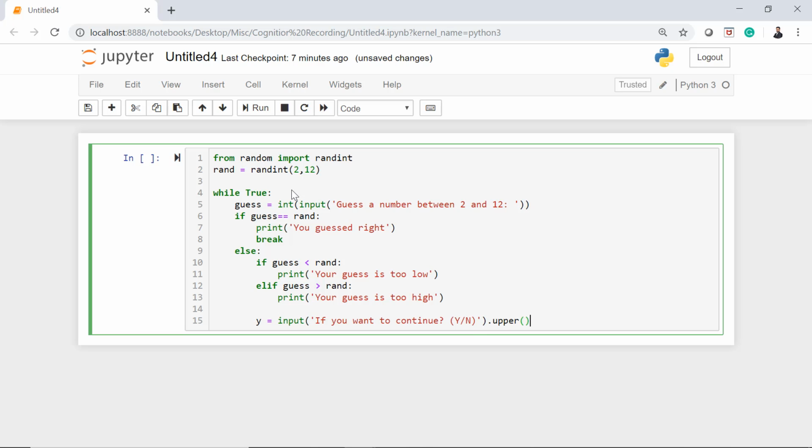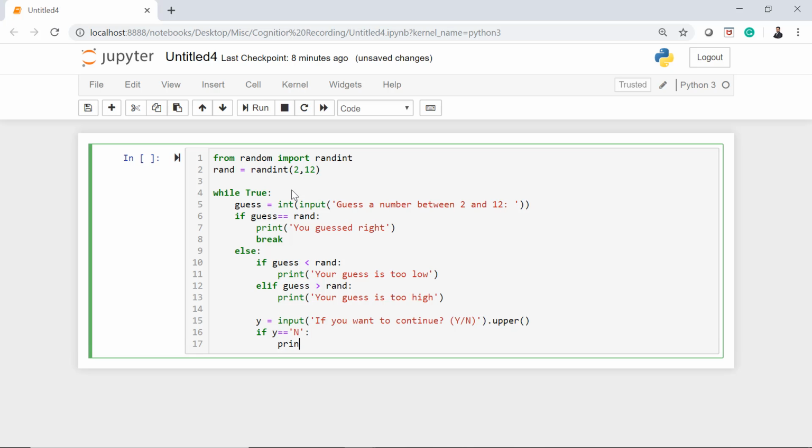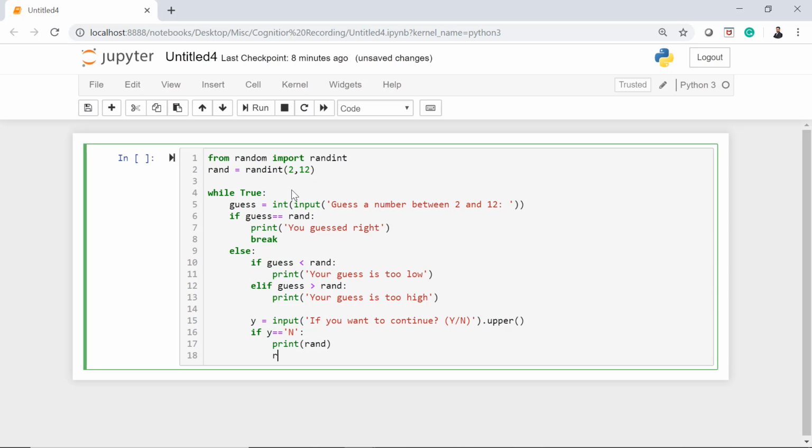So basically, if user passes a small character, then it will convert it to upper. If y is equal to n, then print rand, so that user will be able to understand that this was the number which I was not able to guess, and then break.